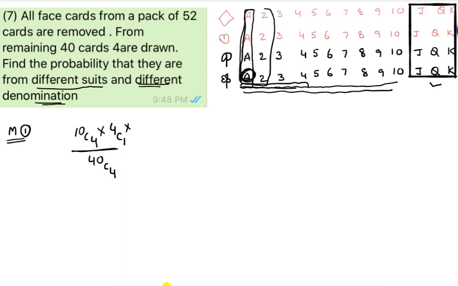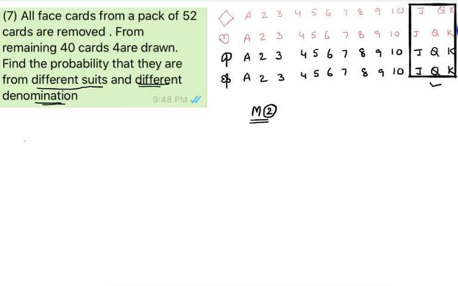We selected suppose A. In this denomination, you have to select from these 3. That can be done in 3C1 ways. Suppose you selected this 2, then from this denomination these 2 cards, any one you can select. That can be done in 2C1 ways. Suppose you selected this card, then definitely this only we have to select under this denomination. That can be done in only one way, 1C1. So that is the way to approach this particular question.